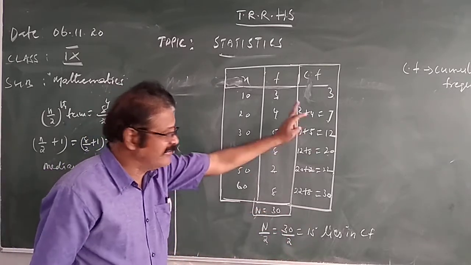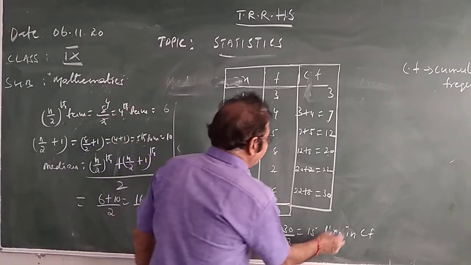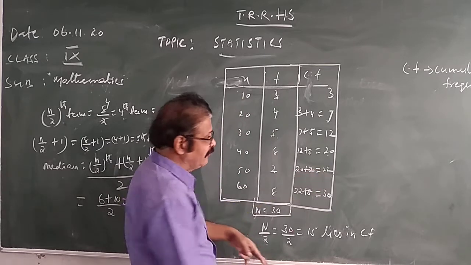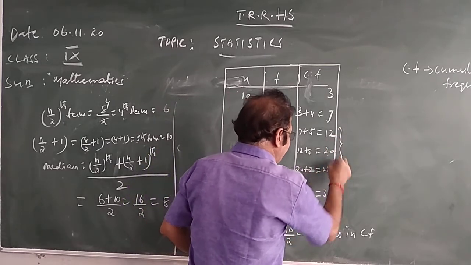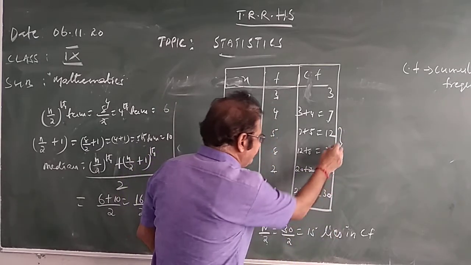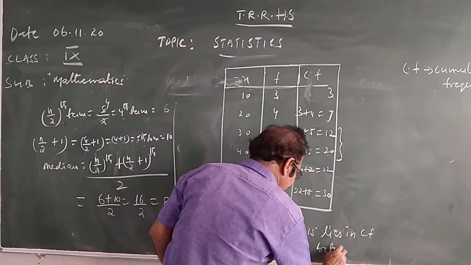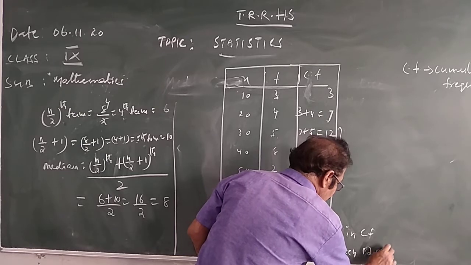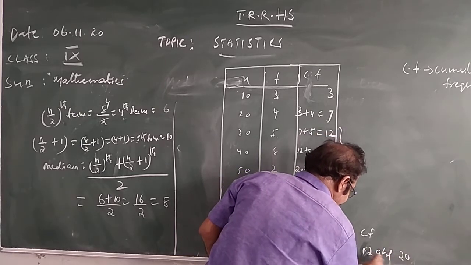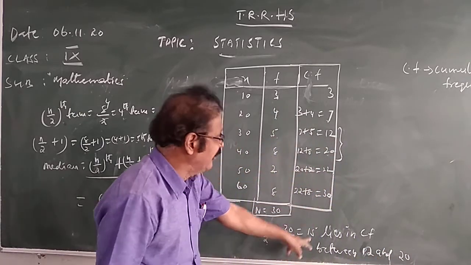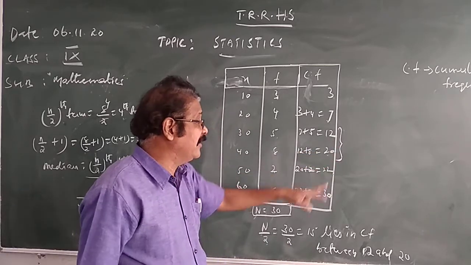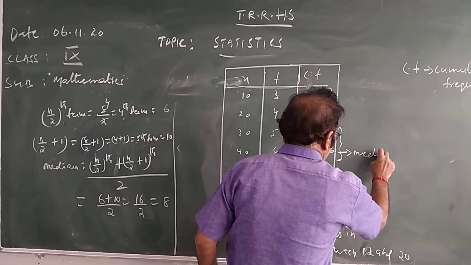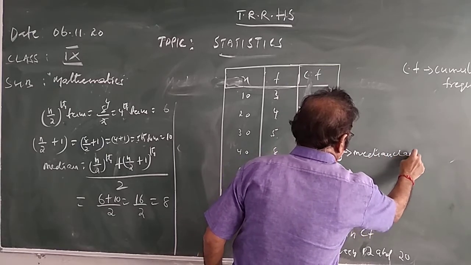Where does 15 lie in the CF? 15 lies in the cumulative frequency between 12 and 20. Where the 15th observation lies, between 12 and 20, this is the median class. The highest one is the median class.